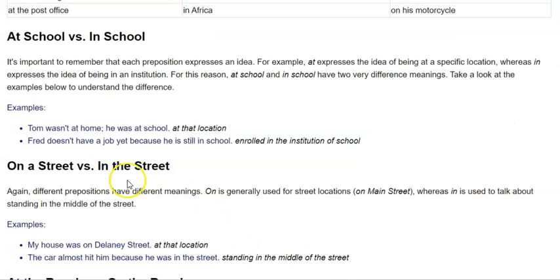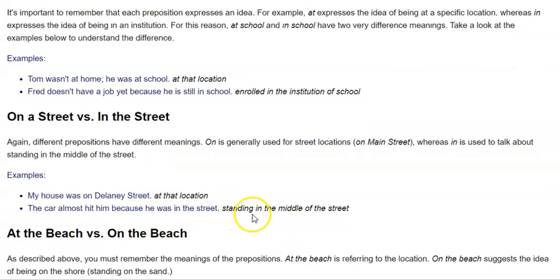The next one is on the street versus in the street. On is generally used for the street location, right? Where in is used to talk about standing in the middle of the street. In can be used for the middle of the street. So my house was on Delaney Street. At that location, the car almost hit him because he was in the street, right? So you can see that one is stating the location, and one is like standing in the middle of the street.